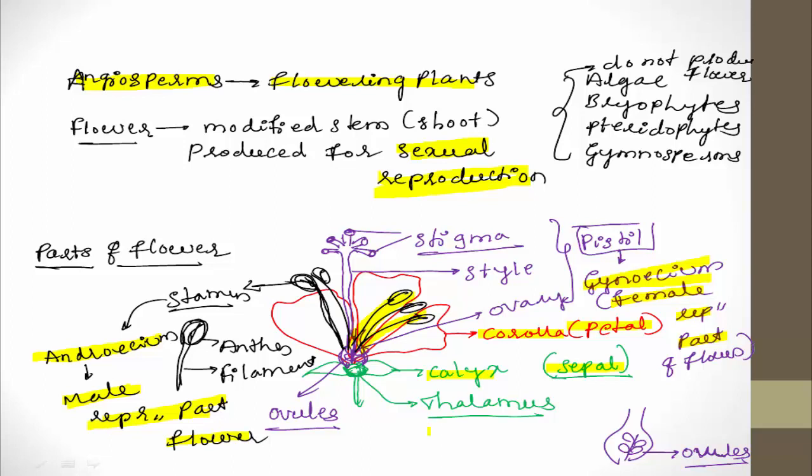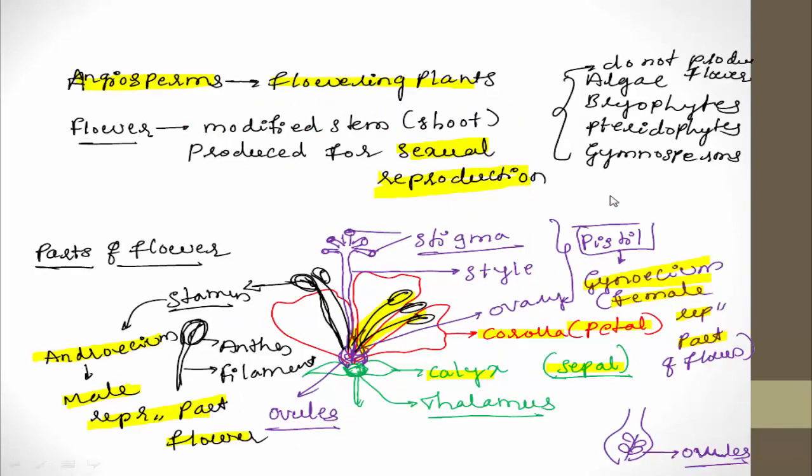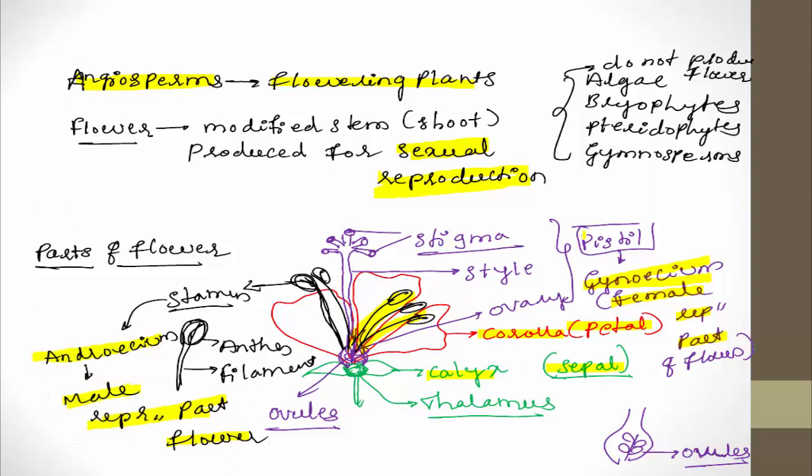The third is gynoecium, which represents the female reproductive part of the flower, and the individual unit of the gynoecium is called pistil. Androecium is the fourth part which represents the male reproductive part. The individual unit of the androecium is called stamen.